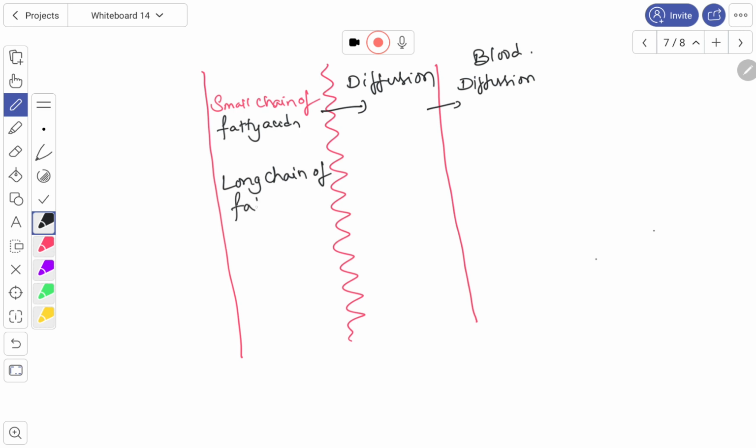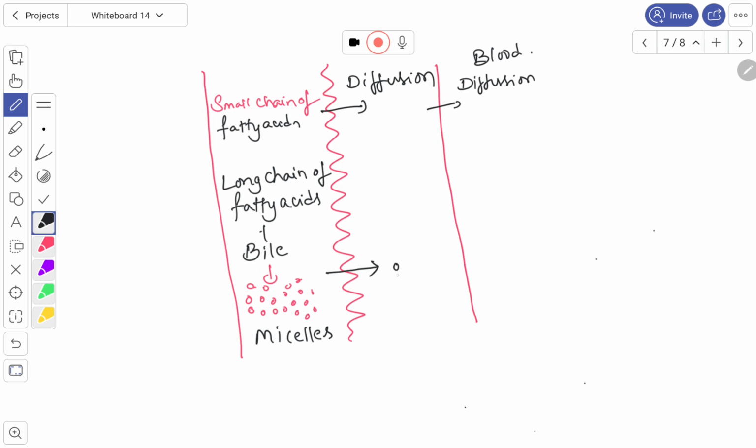If you remember, the long chain fatty acids combine with the bile. When they combine with the bile, they are emulsified into small fat droplets. They are called micelles. These micelles enter from the lumen into the mucosa of the epithelium by a process called diffusion.